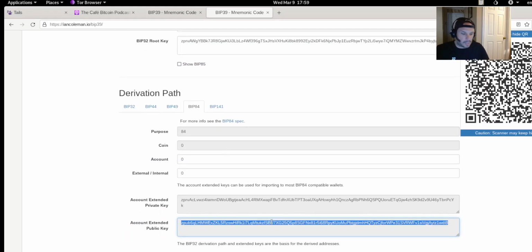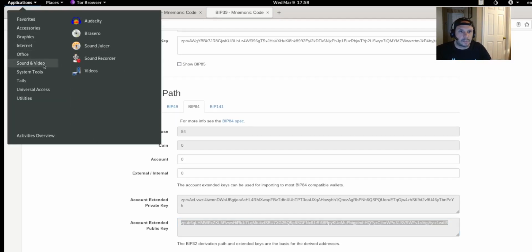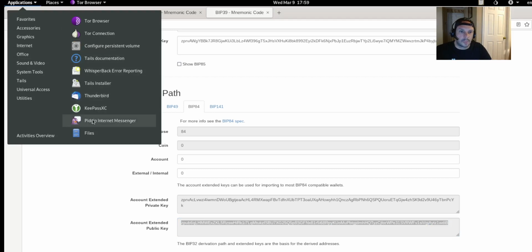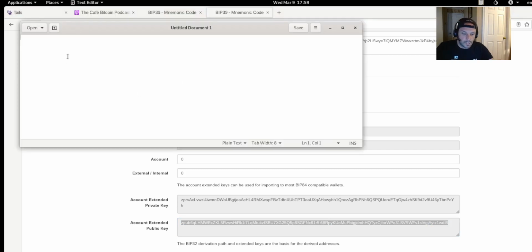It changes the pub key, and just to show you that, I'll pull up this text editor. Here's the hello passphrase, and this is our zpub, and here's the one with no passphrase.